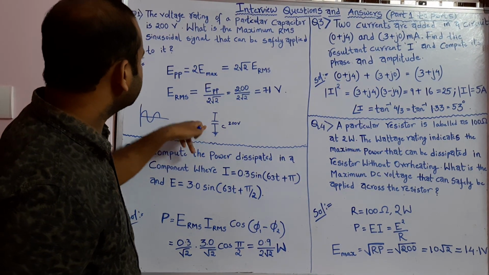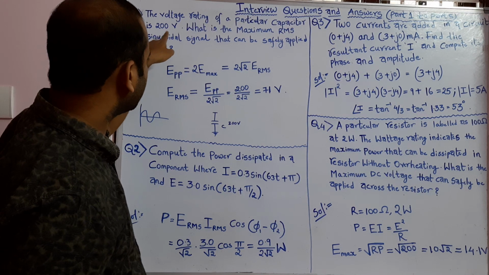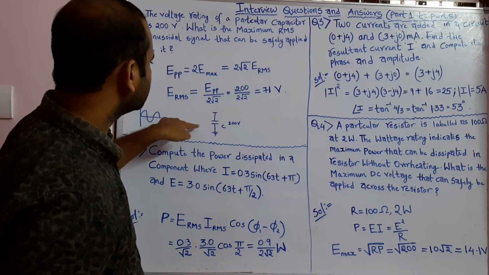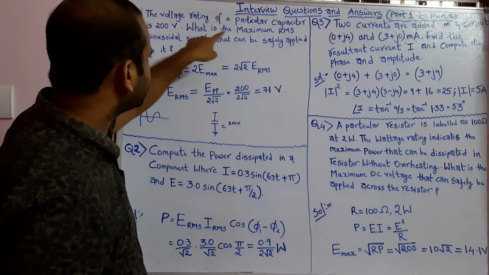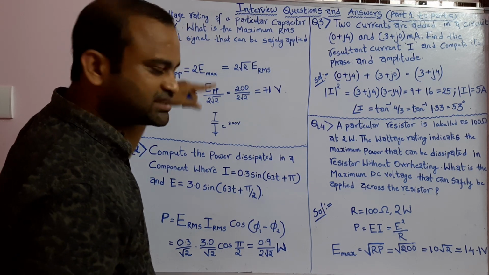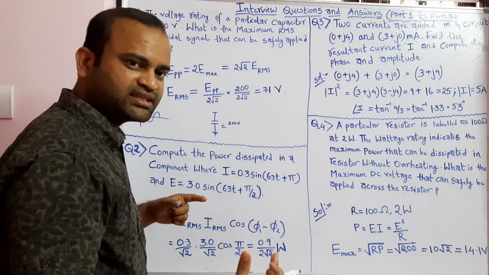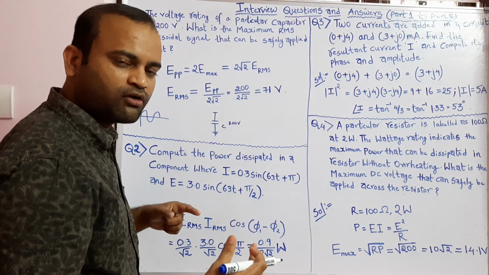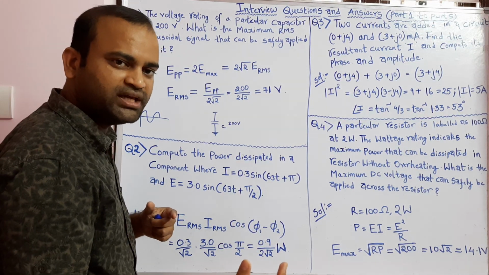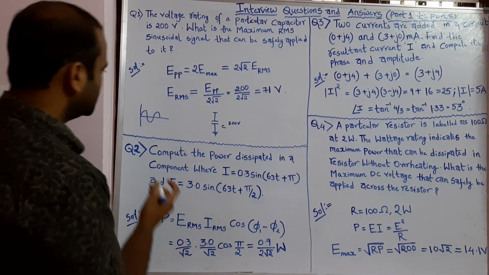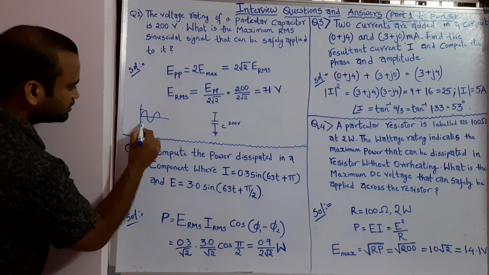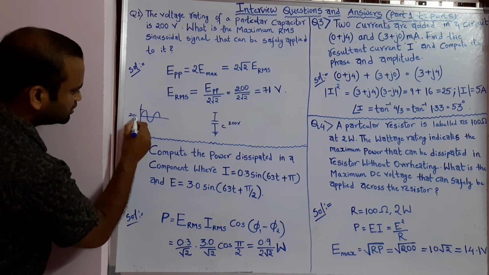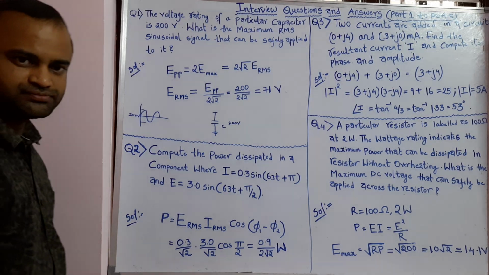So from this question itself, the information we have is the peak to peak voltage, that is the maximum voltage the capacitor can withstand. That is the peak to peak of that sinusoidal signal, and the maximum could be 200 volts. So this peak to peak voltage is 200 volts.